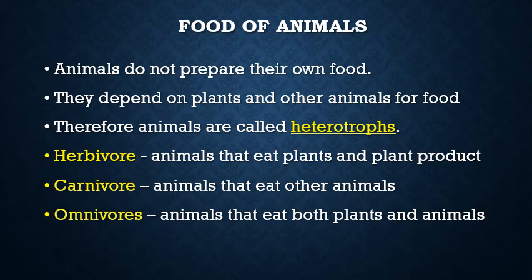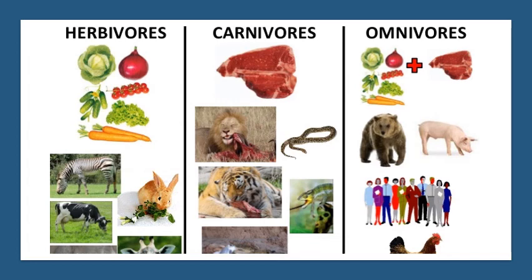Omnivores, for example a bear or us, eat both plants and animals. We are called omnivores. These are the three different types of animals, depending upon the type of food they eat.